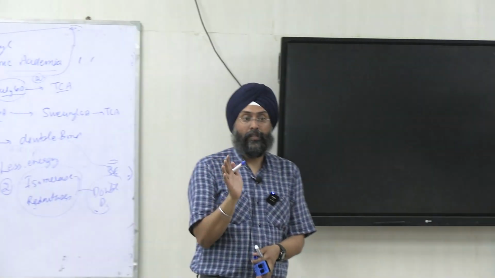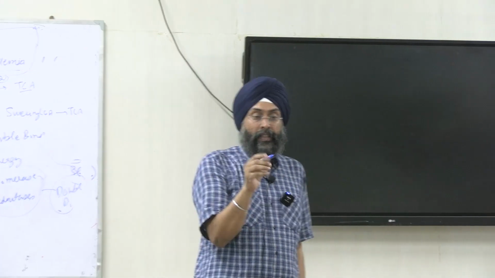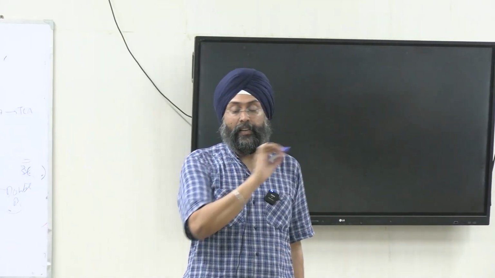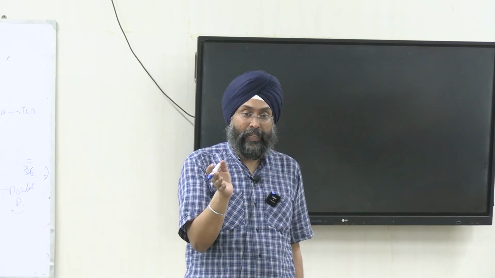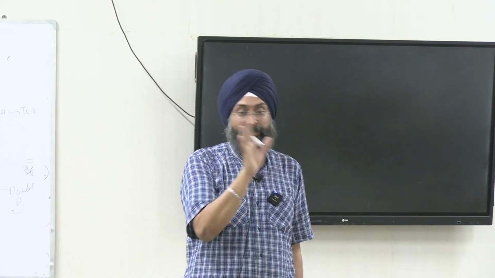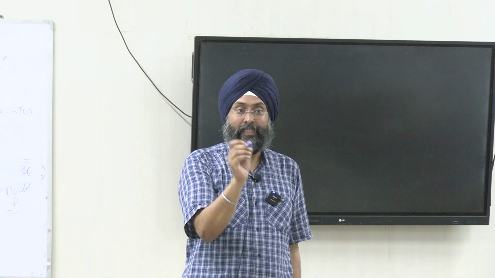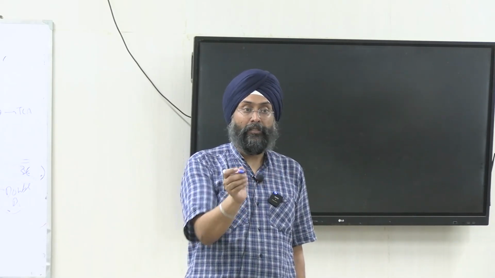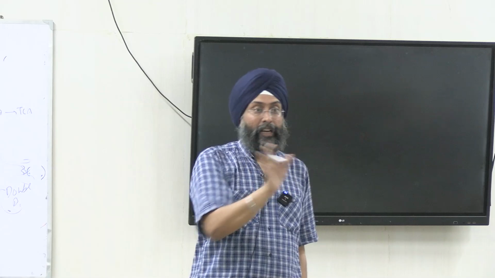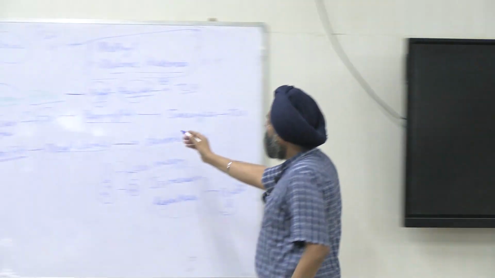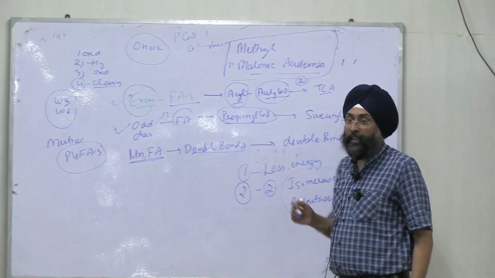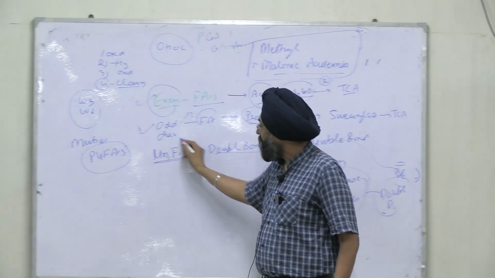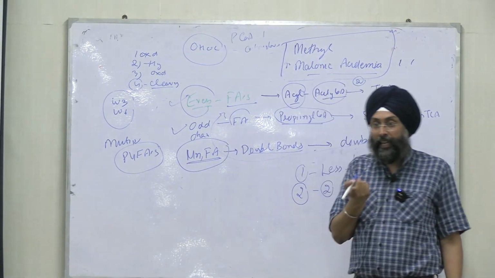There are additional steps. If you have a saturated fatty acid that contains no double bond, what will happen? It will be metabolized very fast. But if it is saturated but contains an odd number of carbons, then it will be metabolized a bit fast due to the propionyl-CoA pathway. But if it contains double bonds as well, unsaturated, what will happen?